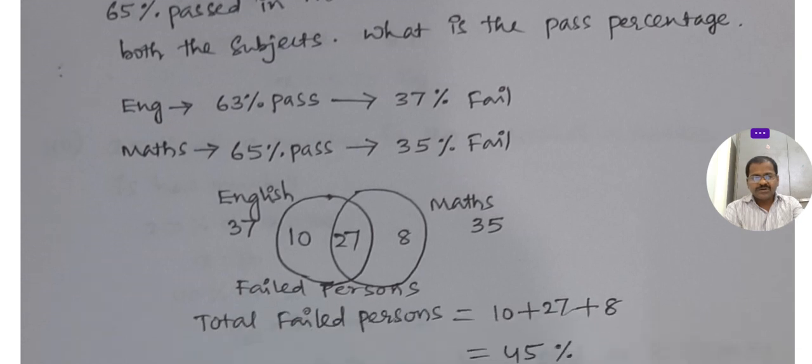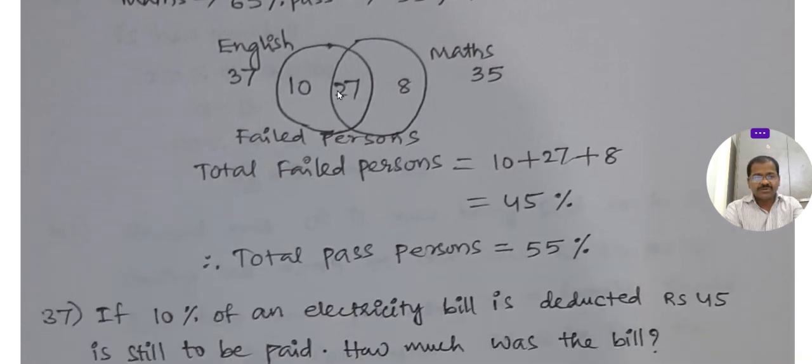Total failed 37 in English. So out of 37 failed, 27 are failed in both the subjects. 27 means we want 37, 10. So 27 plus 10, 37. 27 plus 8, 35 failed. So both the subjects failed 27.